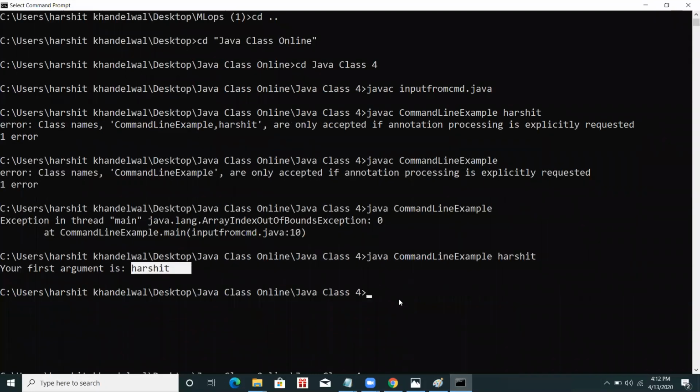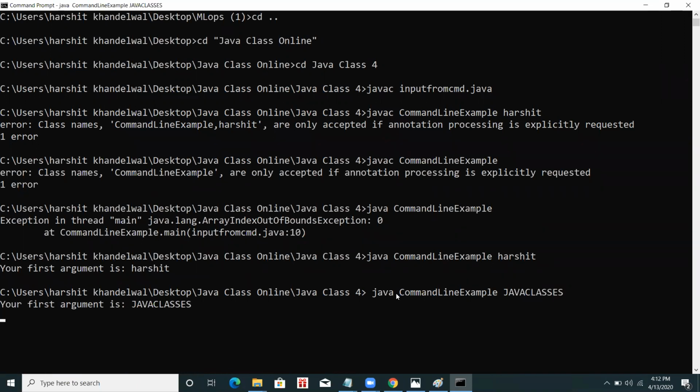I'll run this one more time. I'm writing java CommandLineExample and giving the name Java classes. When I press enter, it gives me the first line as Java classes. So this is the way we can take multiple arguments also from the command line.